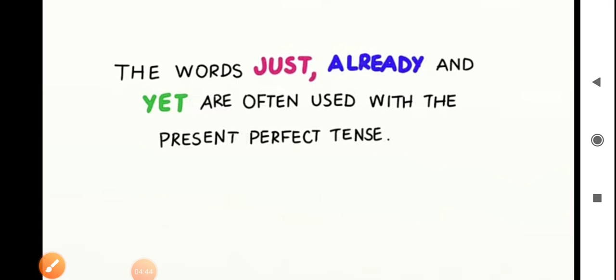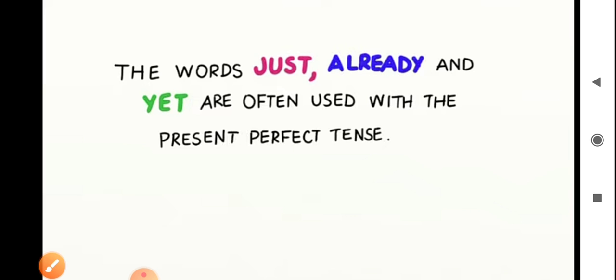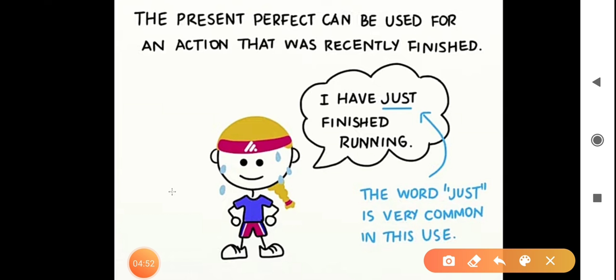The words just, already and yet are often used with the present perfect tense. The present perfect can be used for an action that was recently finished. For example, I have just finished running. In this sentence, the word just is very common.